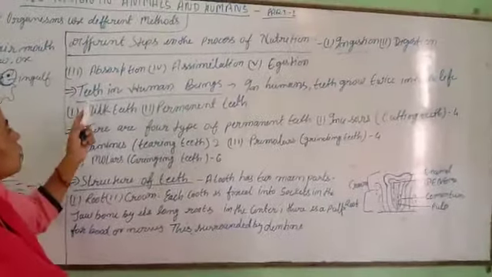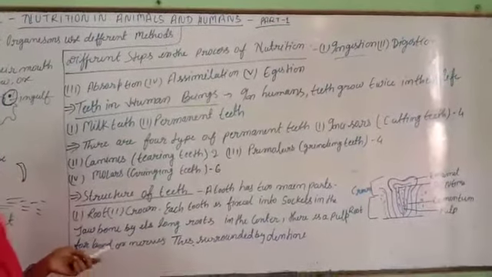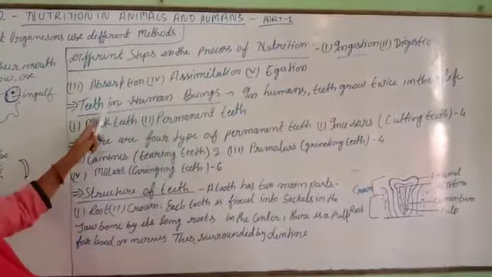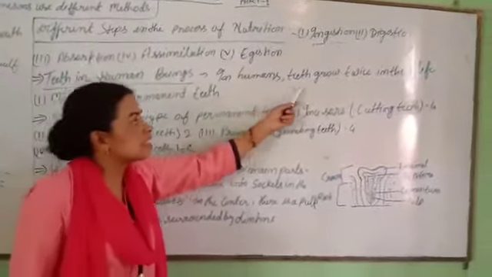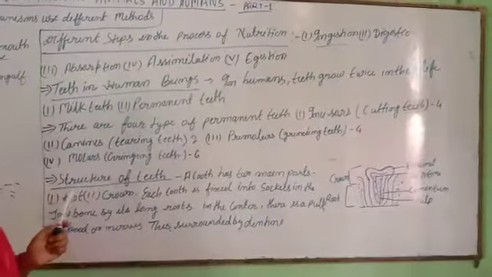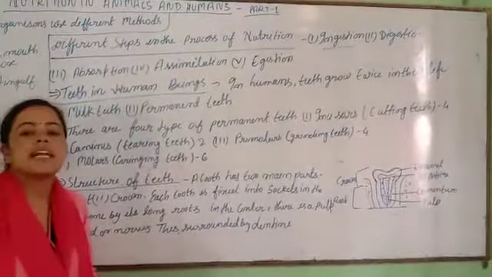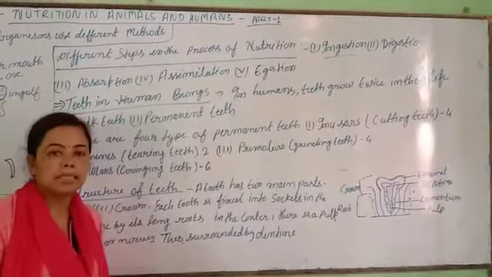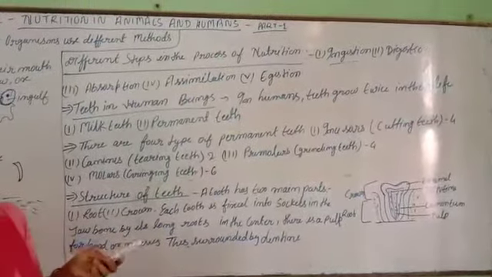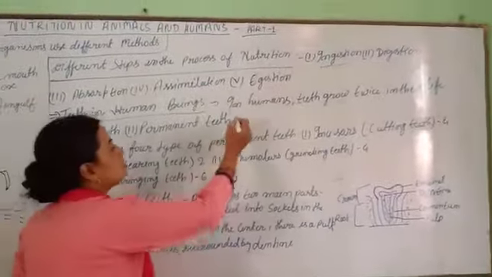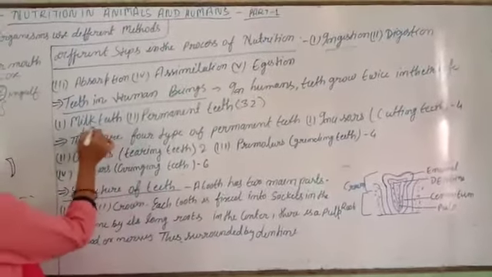Let's see the main part of digestion or nutrition. The main part is teeth in human beings. In humans, teeth grow twice in their life. Twice means 2 times. When we are a child, we have teeth called milk teeth. And when we grow up, after that we have permanent teeth. Permanent teeth number 32. And in the milk teeth, the number of teeth is 20.